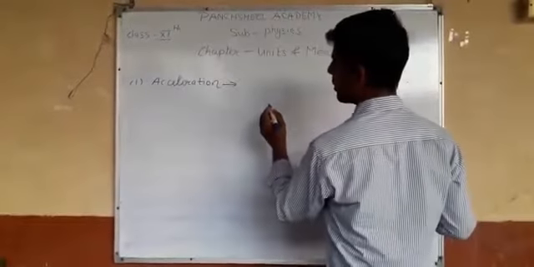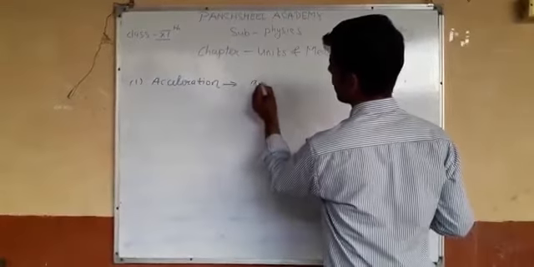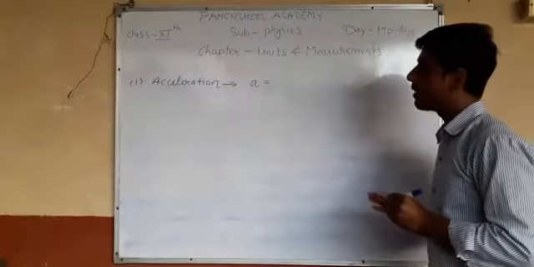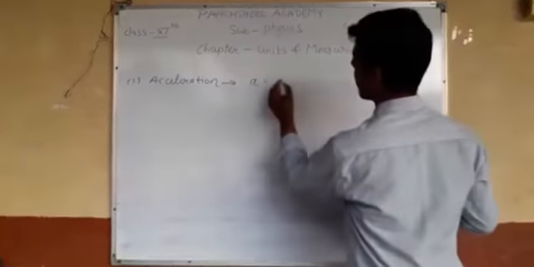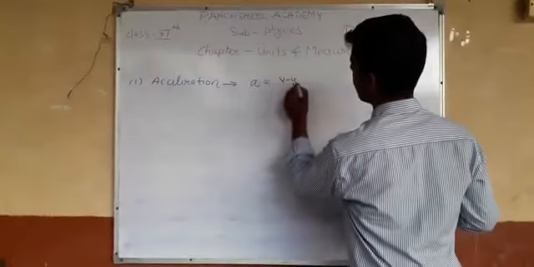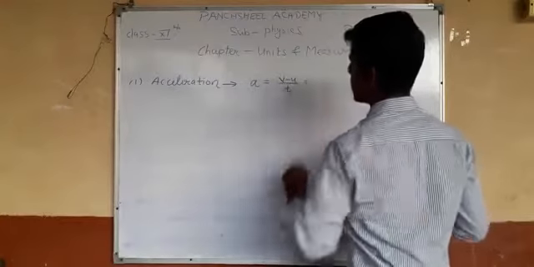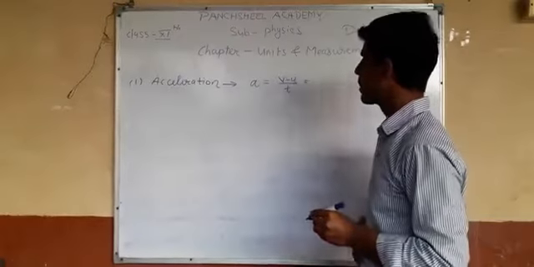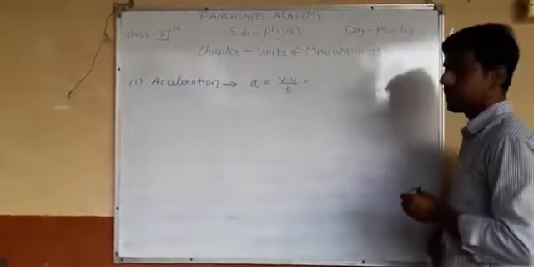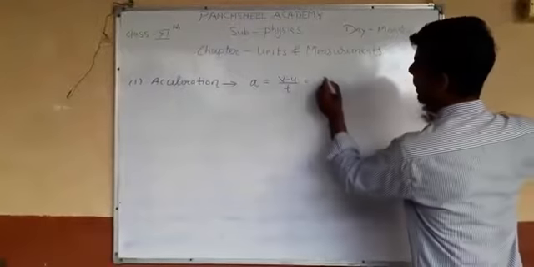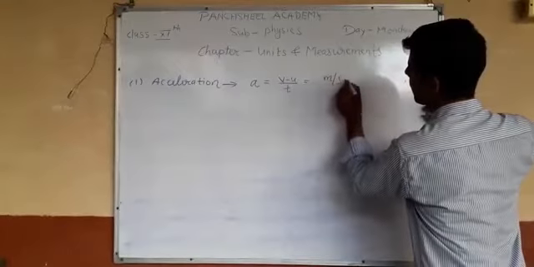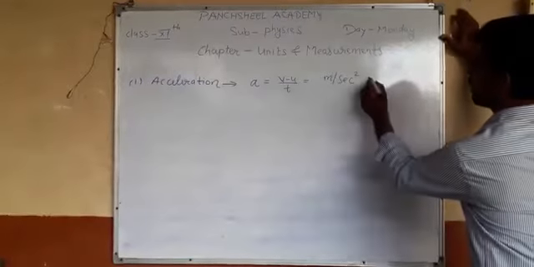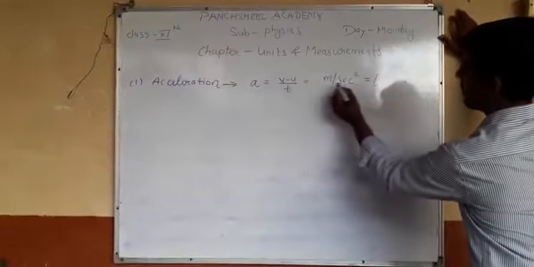What is acceleration? Acceleration is defined as change in velocity with respect to time, or we can write v minus u upon t. If we write the SI unit of acceleration, it is meter per second square. So how to write its dimension?